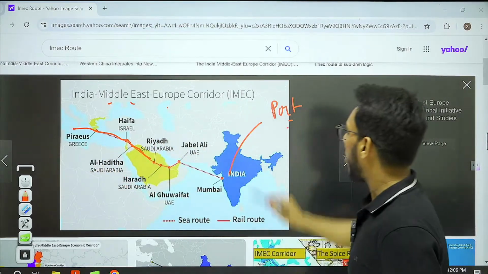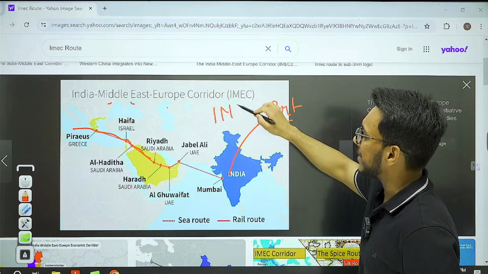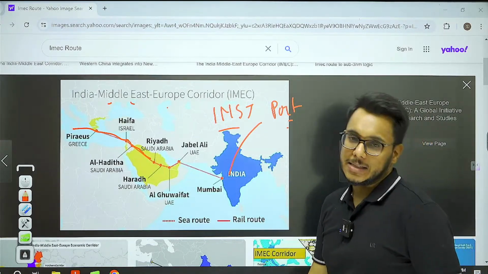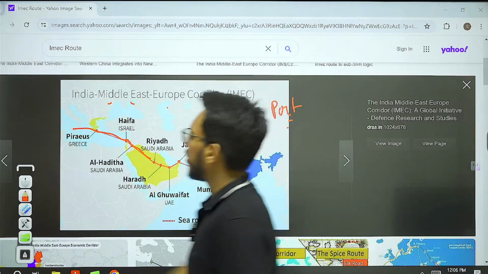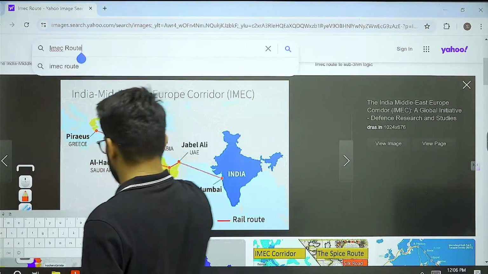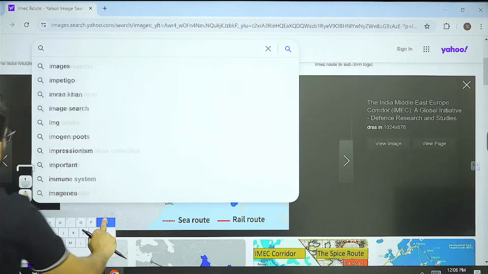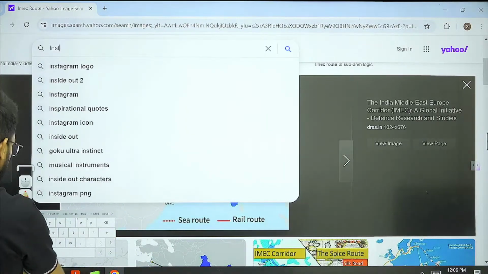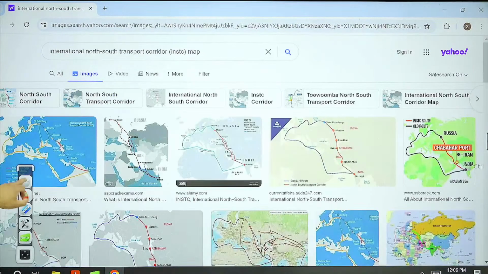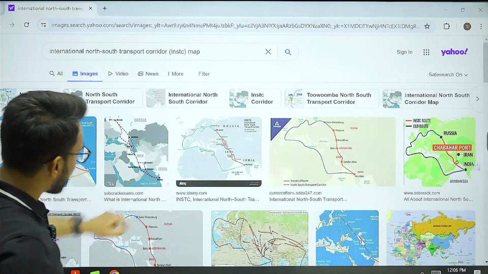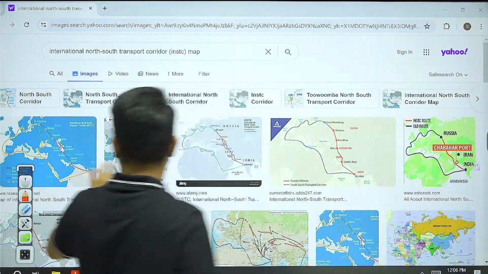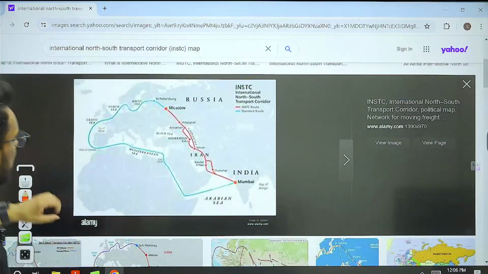One more thing, guys: there is one more initiative, that is INSTC, the International North-South Transport Corridor. I'll show you that also. Now, you see this particular thing. I will open this particular picture.